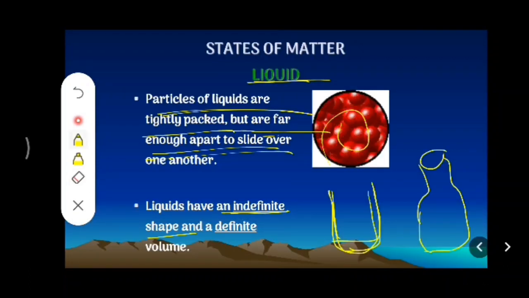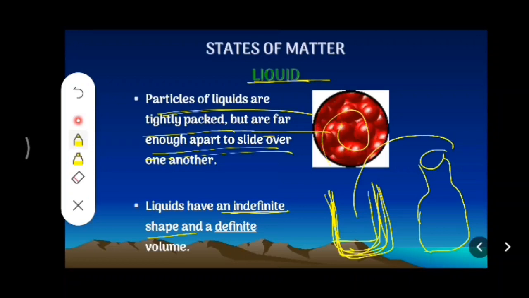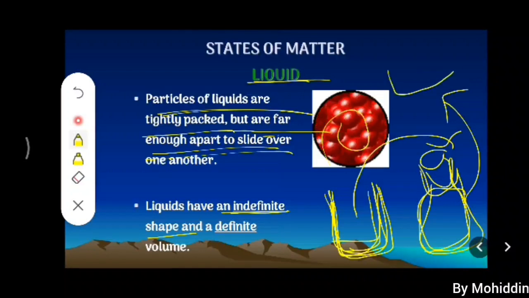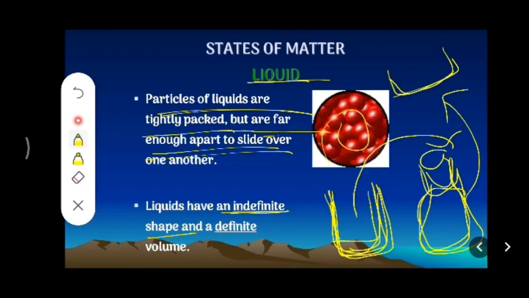You take 1 liter of water in this big glass. It will turn to the shape of that glass. Again, the same volume of water you shift to this bottle, it will take the shape of this bottle. And again you shift the same volume of water to any kind of vessel, it will take the shape of that vessel. So it proves that liquids have indefinite shape. You can alter the shape of that liquid.